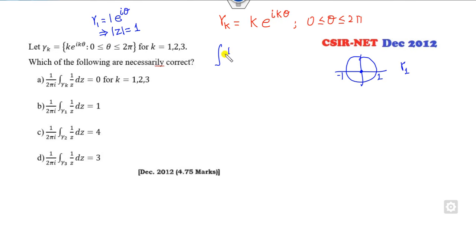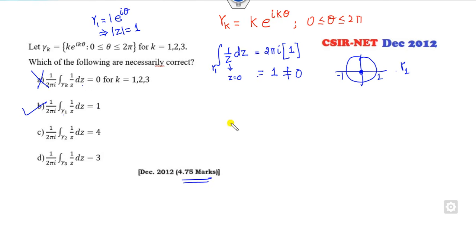So what is the integration of 1 over z over this gamma 1? I can say it's 2 pi iota because the center is 0 and 0 lies here. So I can say 2 pi into the function of the remaining, so here it is 1 by 2 pi iota. So the answer will be 1, which is non-zero. So this option is cancelled. Now look at the second option for gamma 1. I can solve this for gamma 1, it's 1 and it's 1. So B is the right answer.